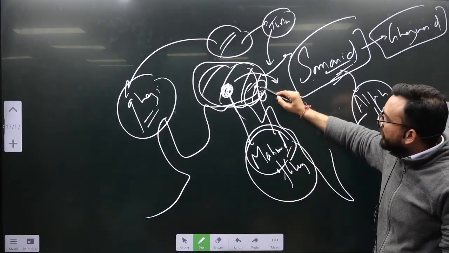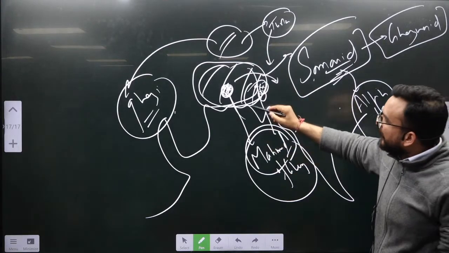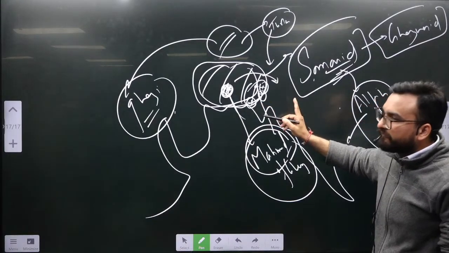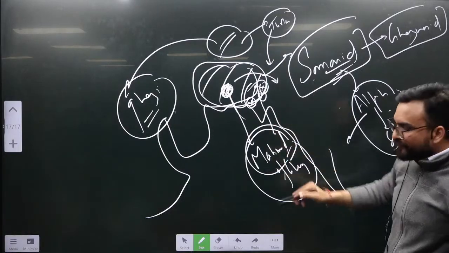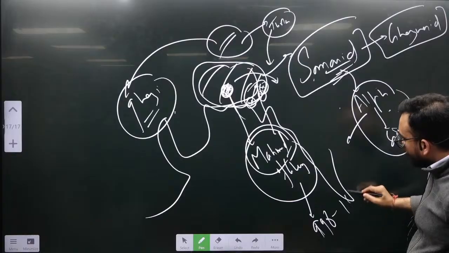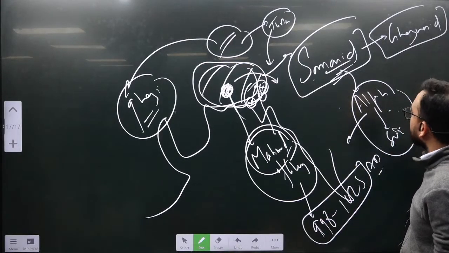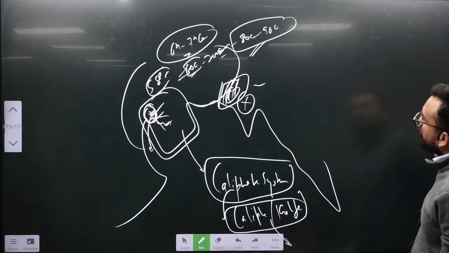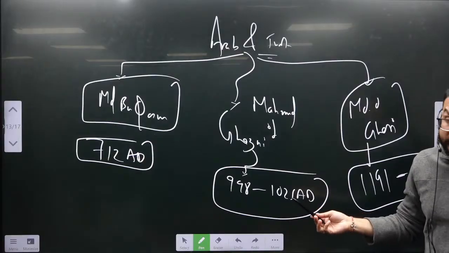He will be looting the Kannauj region. Kannauj was the capital at that point of time, so that was also important. And in 1025 AD, he will be looting the Somnath temple. And Bhima I was the ruler then, guys. So over here, Mahmud of Ghaznavi, 998 to 1025 AD, is your timeline. That's how you are seeing this. 998 to 1025.